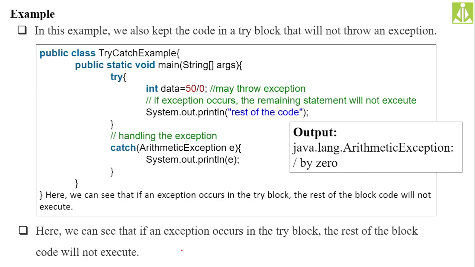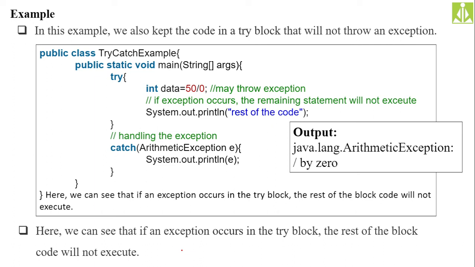So another example here. What we are seeing is the rest of the code. What I told you, you need to put only the exception-specific statements inside the try block, and don't put any other thing inside the try block. So what will happen if you put other stuff inside the try block?